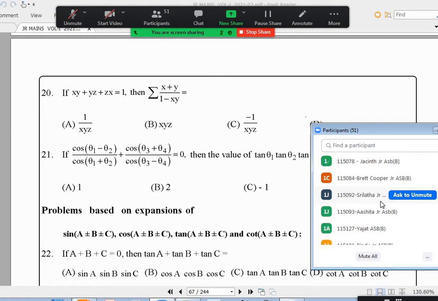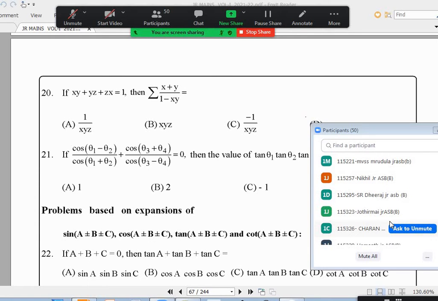Srilata, are you ready to submit homework? Even numbers 9? Yes, sir. Okay. Mrudula? Mrudula, are you ready to submit homework? Means even numbers. Jyotirmai? Yes, sir. You completed all even numbers? Yes, sir. Okay.